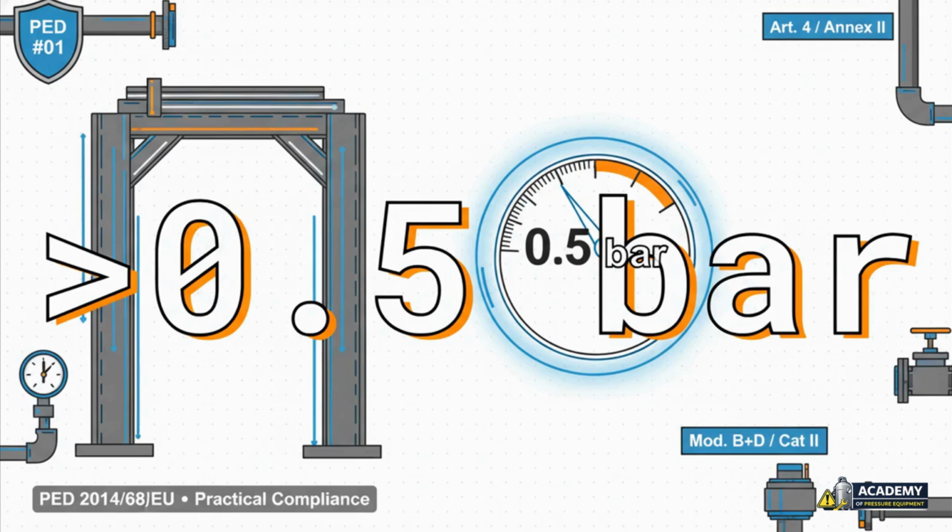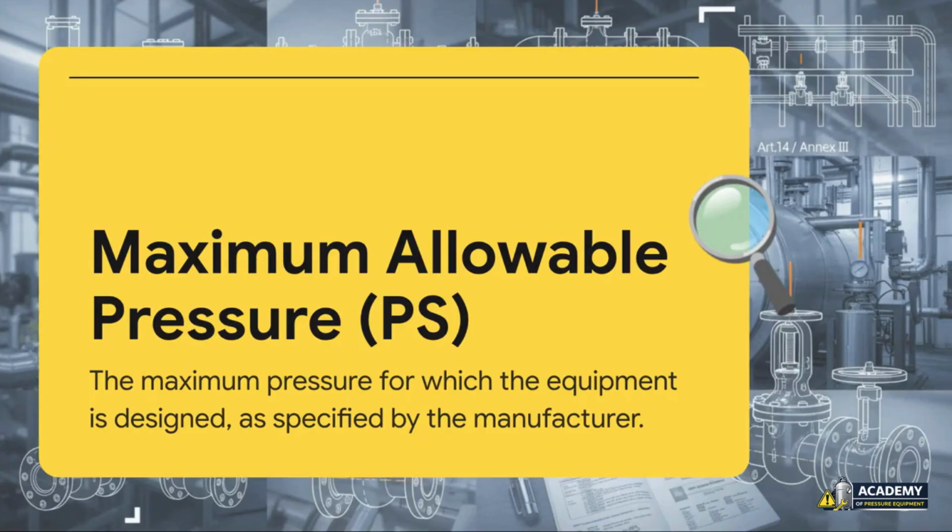Okay, this number is the key. This is your primary entry gate for the directive. The rule's pretty straightforward. If the maximum allowable pressure is greater than 0.5 bar, then the PED might apply. This is always your first check. So, why does this matter? Because we have to use the right terminology. The directive is very specific about using the maximum allowable pressure, or PS. This isn't just any pressure. It's the maximum pressure the gear is designed for, straight from the manufacturer. Everything else is based on this number.